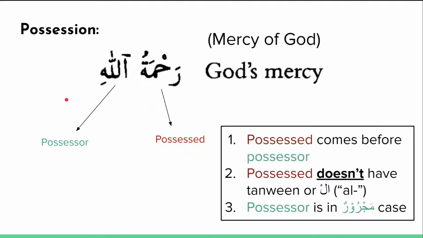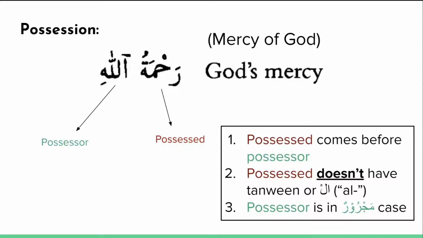Now there are basically three grammatical rules that you must know when it comes to possessions. The first one, I've already said, the possessed comes before the possessor. The second rule is the possessed does not have tanween, neither does it have al. So this first word in this grammatical construction, the first word rahmah, does not have a tanween, neither does it have al. So I cannot say al-rahmatullah, that would be wrong. It's just a plain word without tanween, without the al.